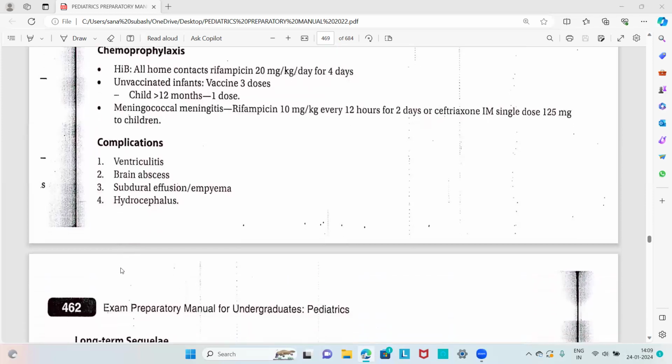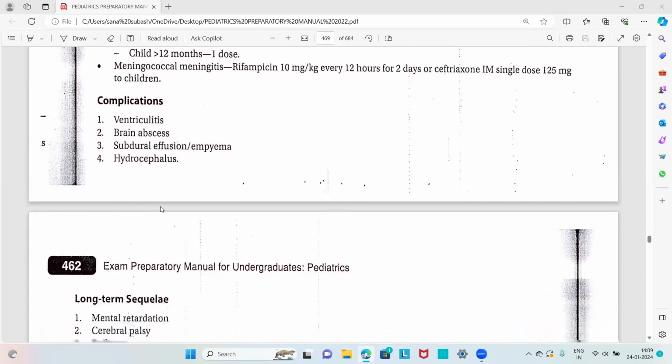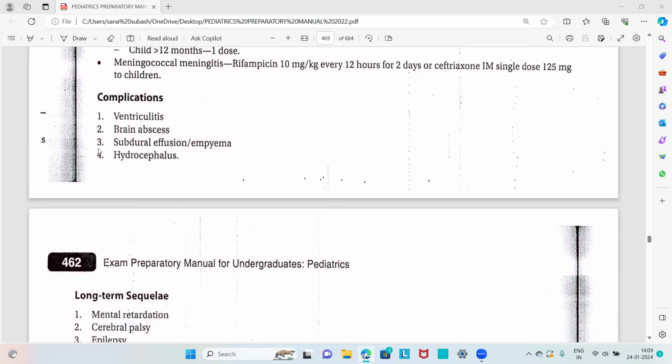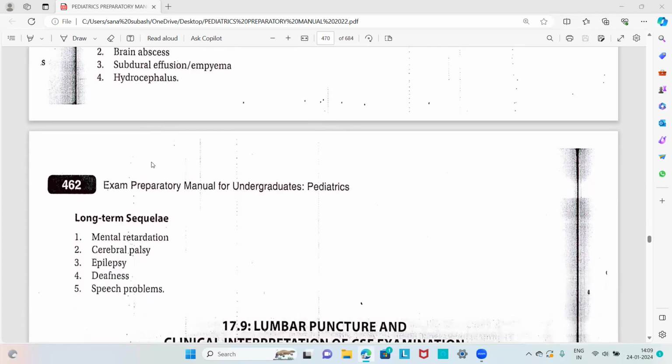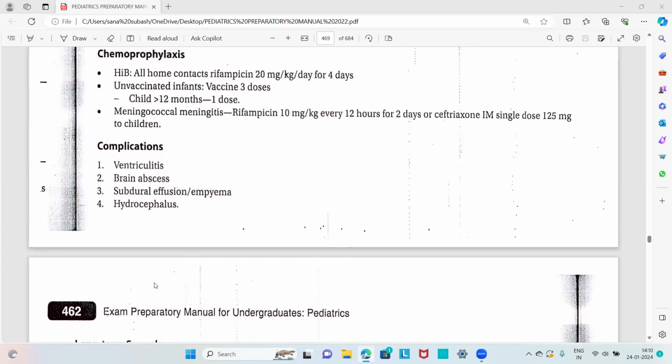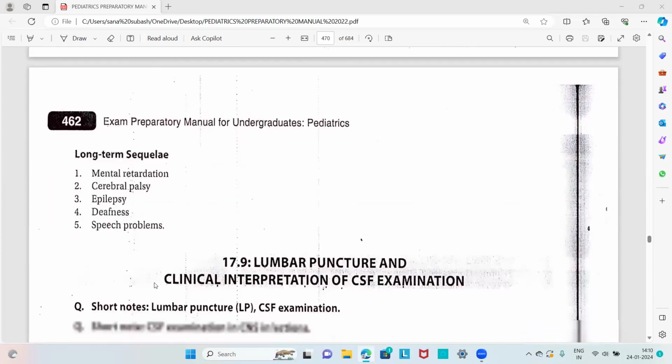Then about the complications of acute pyogenic meningitis, these are ventriculitis and brain abscess, subdural effusion or empyema, then hydrocephalus. The long-term sequelae are mental retardation, cerebral palsy, epilepsy, deafness, and speech problems. So these are all regarding acute pyogenic meningitis.